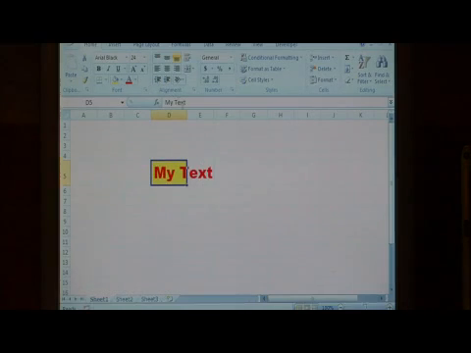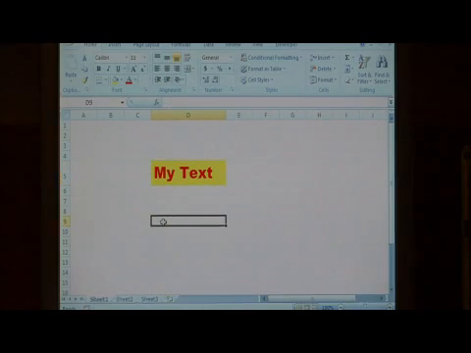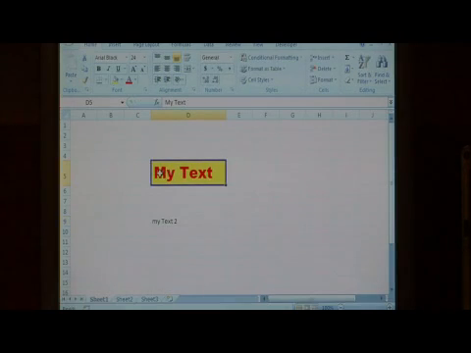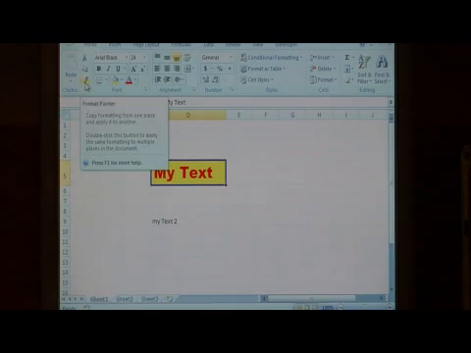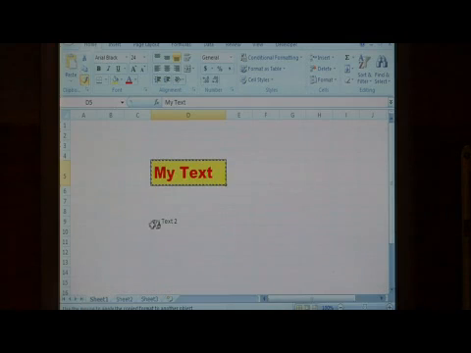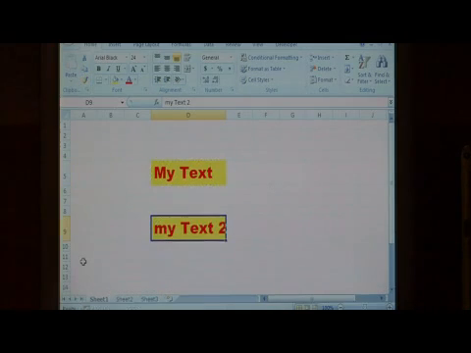Now, to use the Format Painter, let's create another text line by saying my text 2. And what the Format Painter will do is it will match any field that you select to the current formatting of a field that you want. So let's select the field that we want, click on the Format Painter, which is this little paintbrush right here, and then let's click on our other text. As you can see, it's immediately matched the text from the other one.